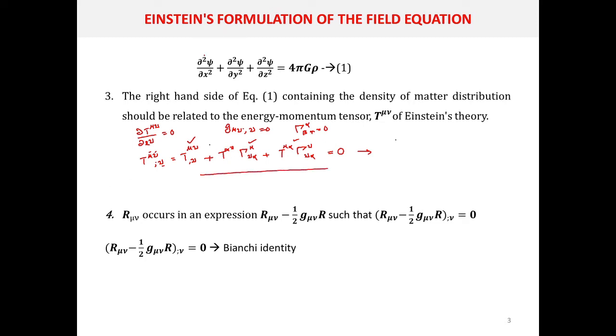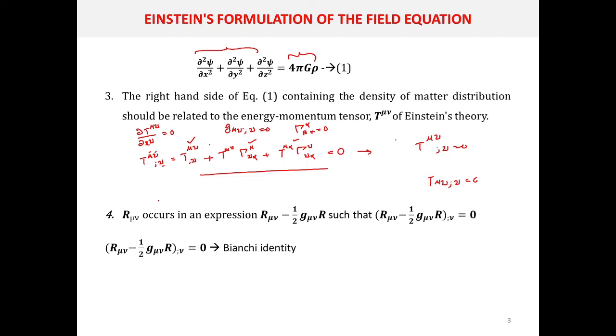So we are going to relate the left side with the Ricci tensor and the right side with the energy momentum tensor. But while dealing with the energy momentum tensor, what we are seeing is that its covariant derivative is 0. Since the covariant derivative of T mu nu with respect to nu is 0, the value of T mu nu with respect to nu will be also 0. Now the fourth assumption is,